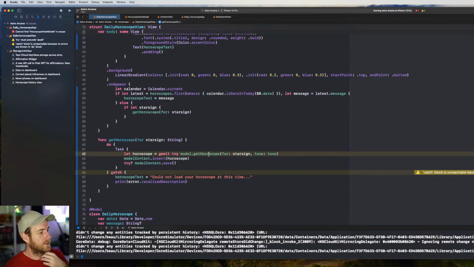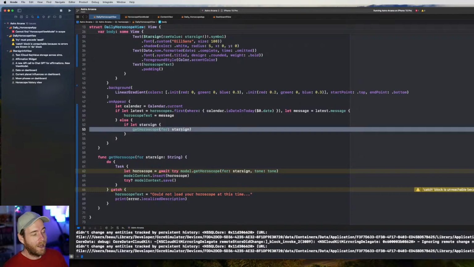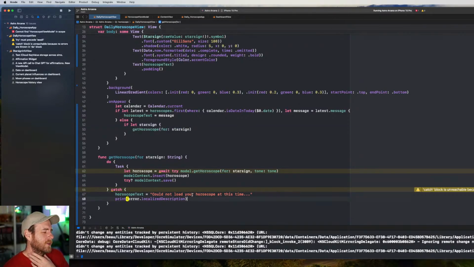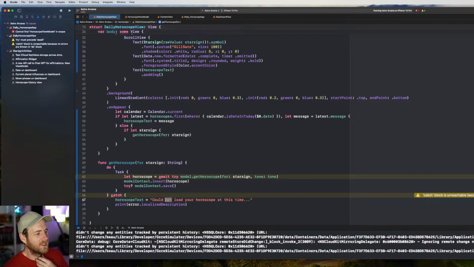So the horoscope hasn't been stored. Next time they load this page, it will detect that it hasn't been stored and will run it again, and it'll just keep running. You have to reset the app, so what we might do later on is add a button on this screen under this text, which is retry, so they don't have to close the app again.